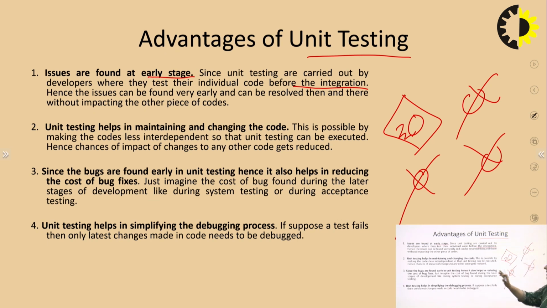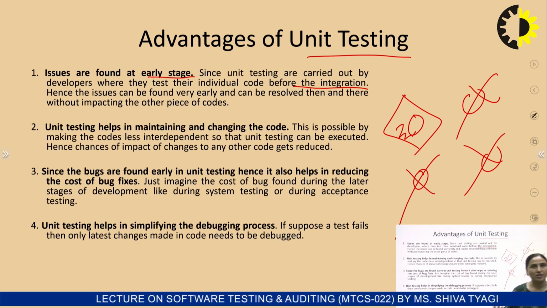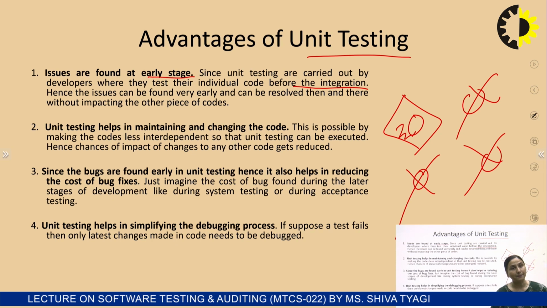Now, since the bugs are found early in unit testing, it also helps in reducing the cost of bugs. As I just told you, the earlier we are able to detect any type of bug in the unit, the easier it is to fix. And in terms of costing also, the cost will be less, rather than moving from unit to integration, then to system and then to acceptance testing.